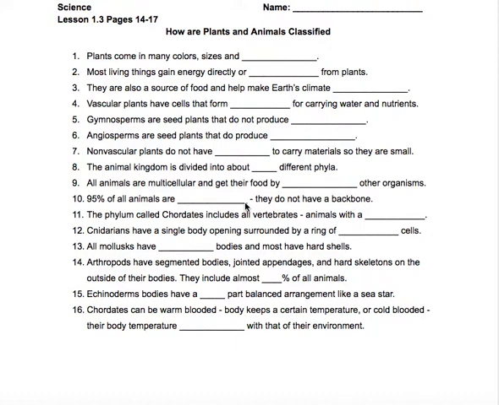Their body can't survive that cold temperature, and their bodies aren't made to maintain body temperature like yours and mine are. That's why a lot of those animals will hibernate. They'll bury themselves in the ground deep down in our earth where they'll be able to survive. That's why also you'll see a lot of reptiles collecting sunlight. On sunny days, lots of times you'll see snakes out because that's how they absorb their heat to help maintain their body temperature. So you gotta know the difference between warm-blooded, body temperature stays the same, and cold-blooded, it varies with the environment. All that is part of the chordate phylum, which is part of the animal kingdom.